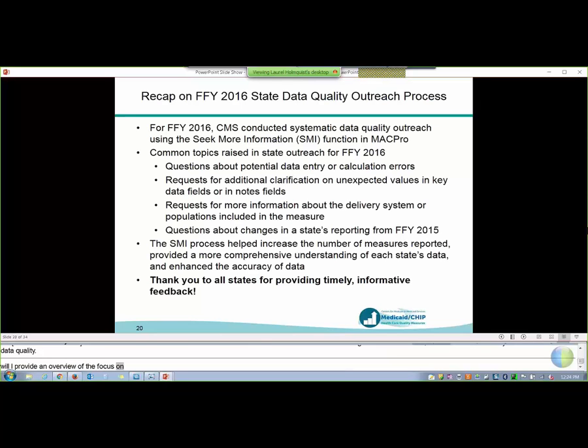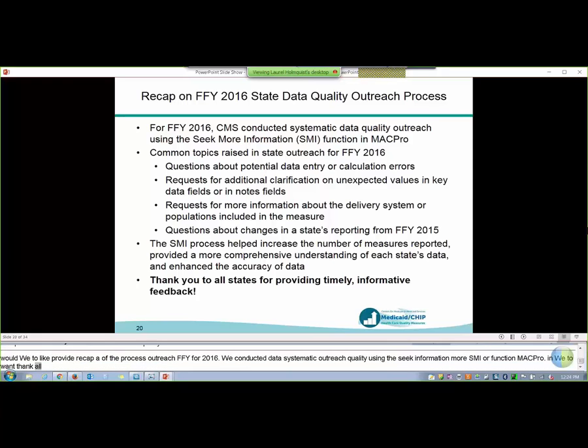First, we'd like to provide a recap of the state data quality outreach process for FFY 2016. As many of you know, we conducted systematic data quality outreach to states that reported core set data using the Seek More Information, or SMI, function in MACPRO. We want to thank all of the states that responded to our questions and provided informative clarifications and feedback.